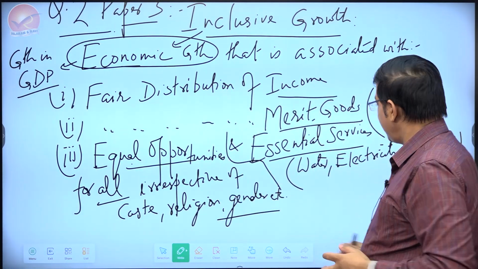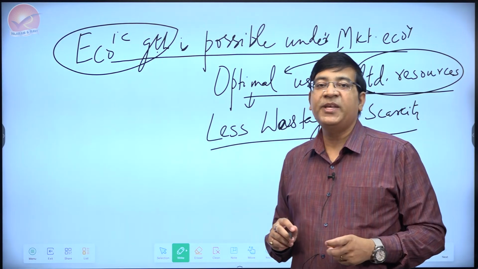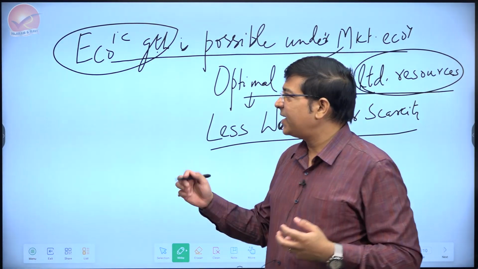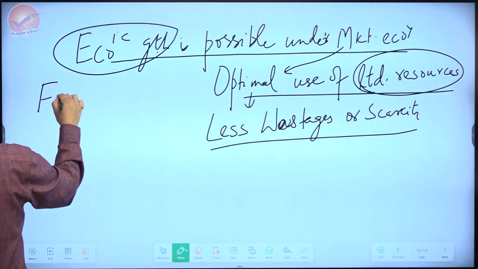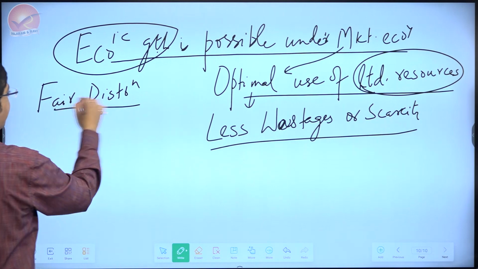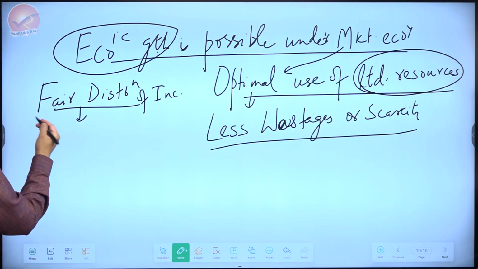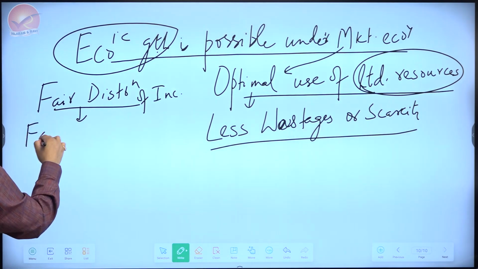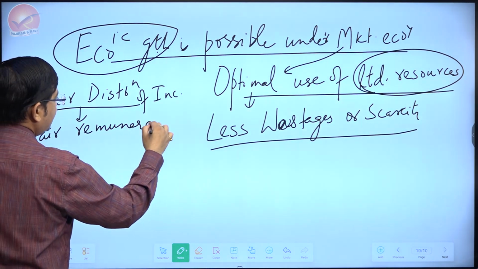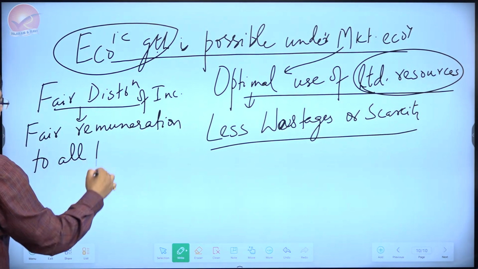So fair distribution of income, is it possible in the market economy led economic growth? Well, yes, it is possible. For the fair distribution of income, we need fair remuneration to all factors of production.